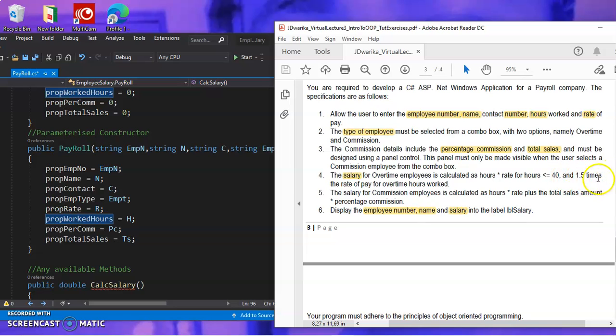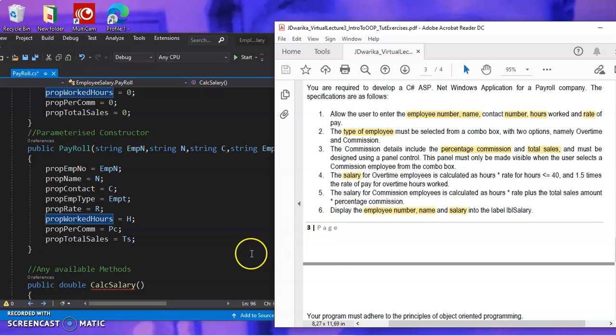That's why they say and 1.5 times the rate of pay for overtime hours worked. It means every hour over 40, say maybe you worked 42, we say 42 minus 40, so you worked 2 overtime hours, and then that 2 times the rate and times this 1.5. What is this 2? It is the overtime hours worked. How do we find it? First we need to determine the overtime hours worked.